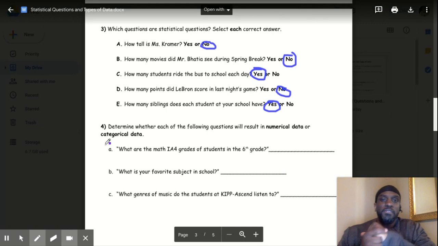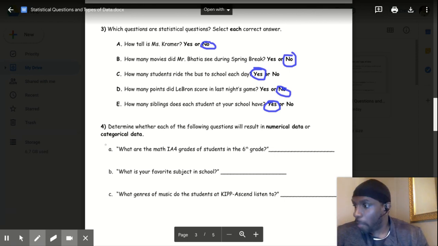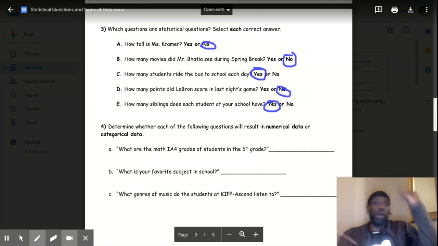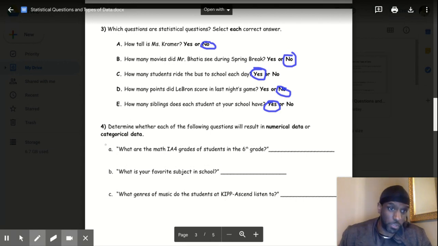Okay, now, determine number 4. Determine whether each of the following questions will result in numerical data or categorical data. Numerical data basically gives you numbers, okay? It's numerical if it gives you numbers, verifiable numbers. I'll give you an example. What are the ages of all the 6th graders? I'm going to get 12, 13, 14, a variety of answers. That's numerical data.